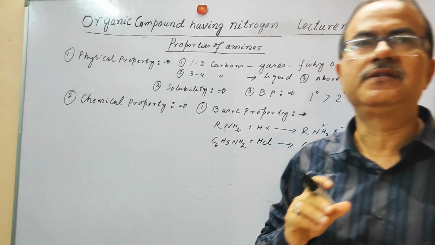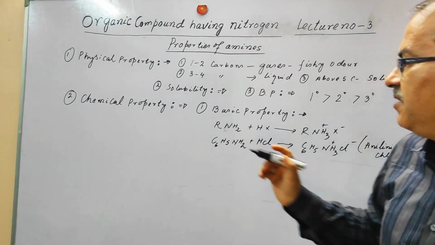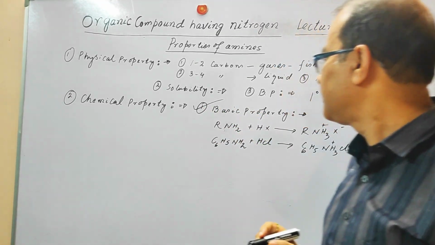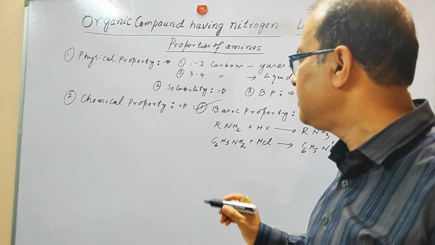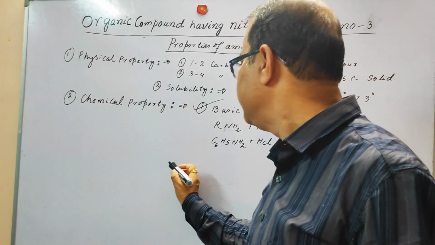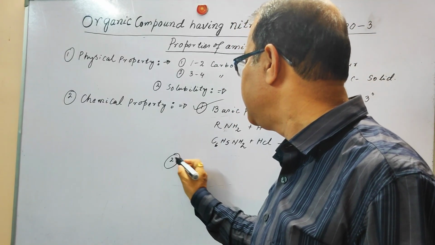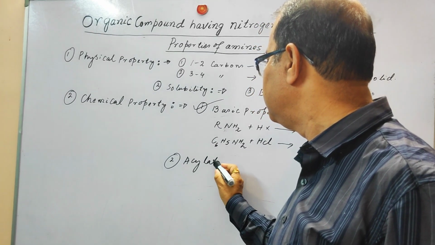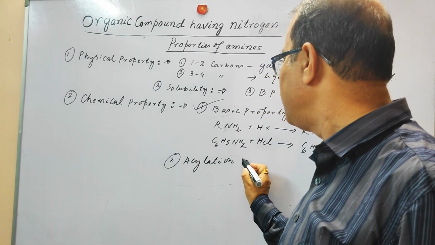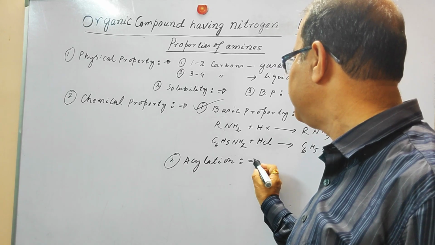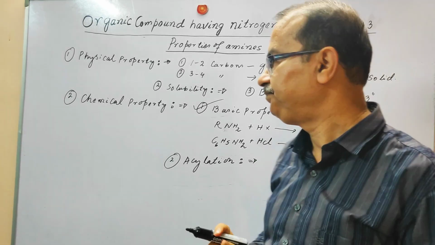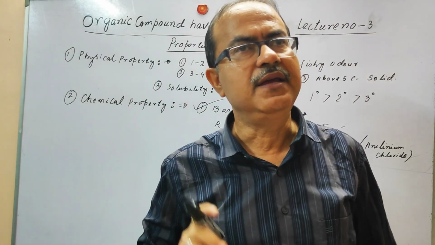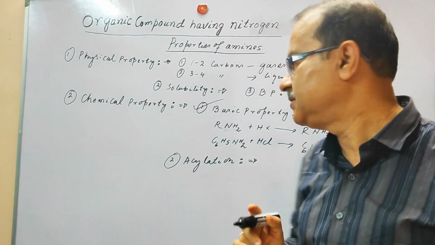So first we are just discussing the chemical properties. The first chemical property we discussed is the basic property. Second, we are going to discuss acylation. What is acylation? Let us first understand. Acylation is nothing but the incorporation of an RCO group.